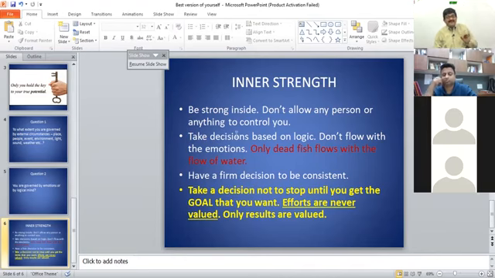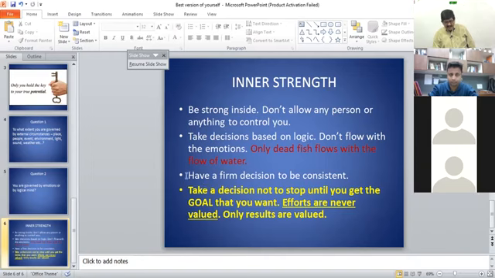If the fish is dead, it will flow with the flow of water. So you have to decide whether you want to act as a dead or as a live person. So if you are live, go logically. Don't go by emotion. By chance, if the logic and emotions are the same, good enough. No problems. But do not be governed only by emotions.